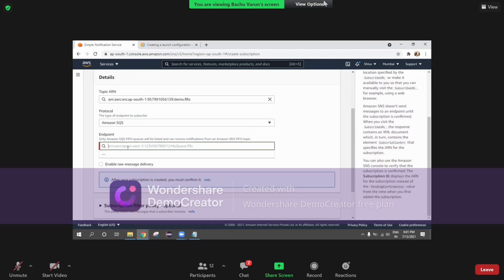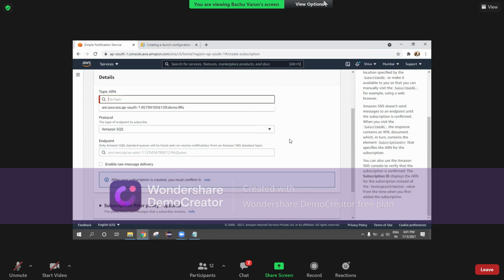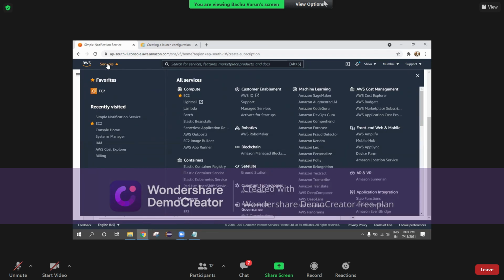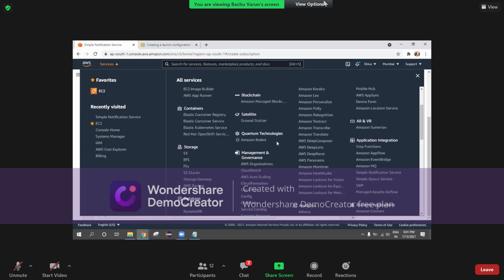The endpoint should be an email address, or it might be an internal messaging system. We are not going to try anything here as of now because this is completely in developer options, so we are not going to see all those things. Okay, and next we have something called CloudWatch.